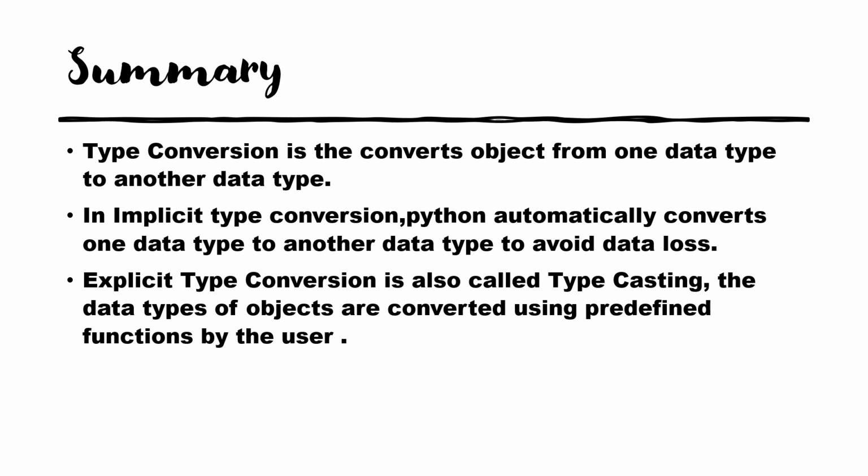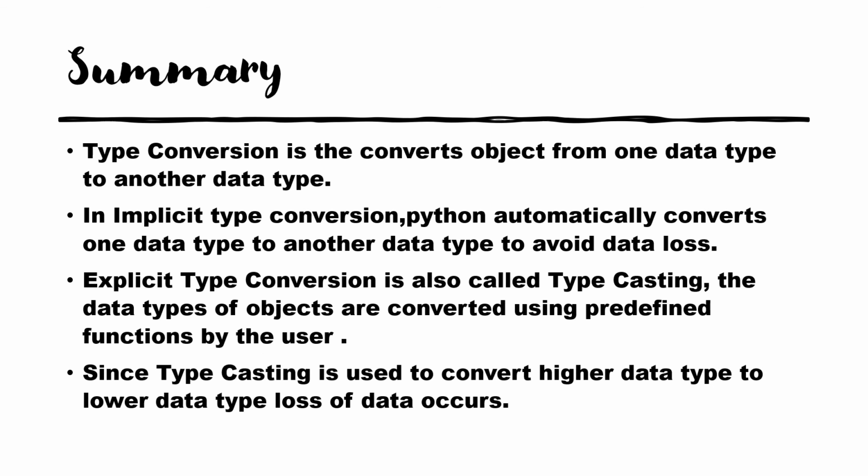Next, in explicit type conversion, which is also called as typecasting, your data type will be converted using predefined function. So the user will convert the data type explicitly to another data type. And since typecasting is used to convert higher data type to lower data type, say it will convert floating point to integer.